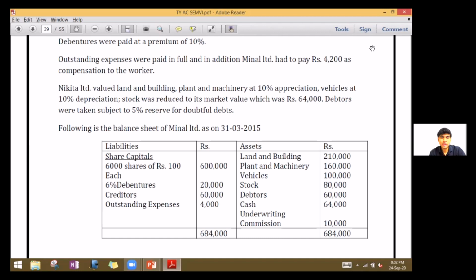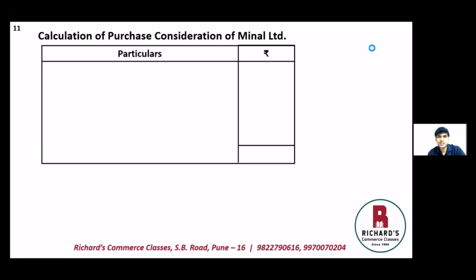So let us start by preparing a statement of purchase consideration for Meenal Limited. So calculation of purchase consideration of Meenal Limited. Here, the purchase consideration is by mode of payment method. So they have directly given us how much equity shares are to be issued and how much preference shares are to be issued. Now reading the paragraph on purchase consideration, the purchase consideration was fixed as 5 equity shares of rupees 100 each at rupees 140 per share for 6 equity shares of Meenal Limited.